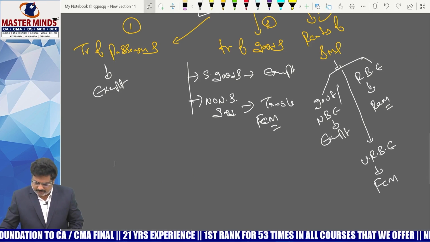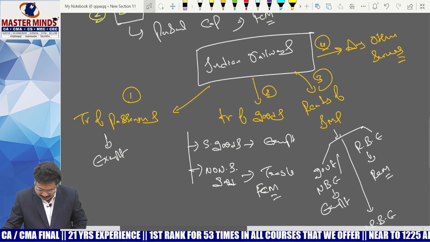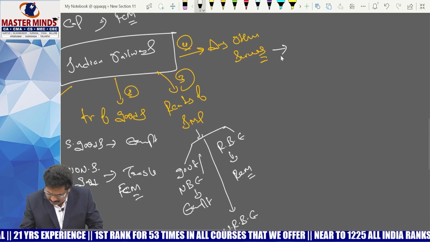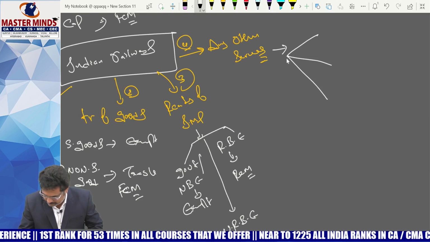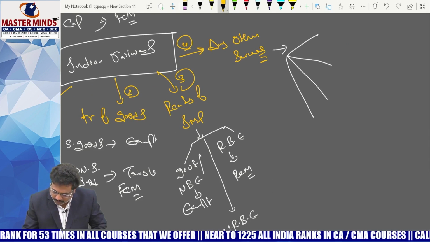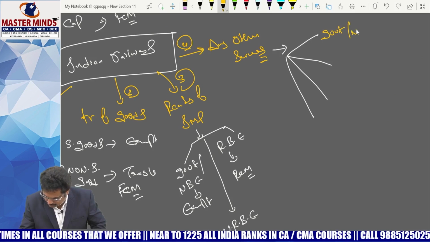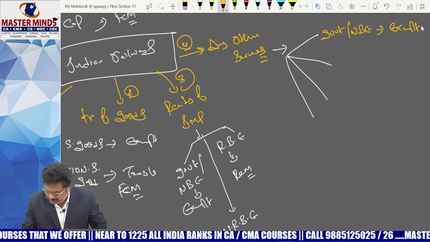Okay, and the same point will be applicable to the fourth point also, any other service. With respect to any other service, first, if it is provided to government or a non-business entity, it is exempt.